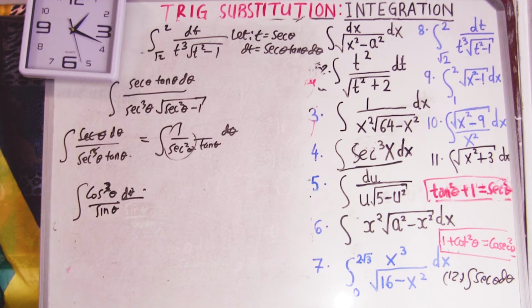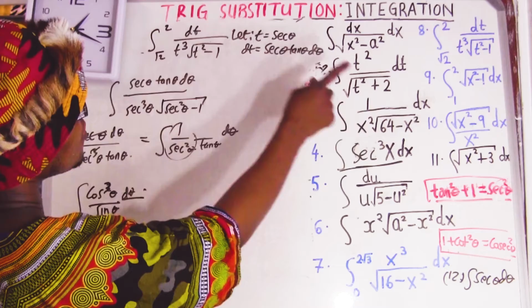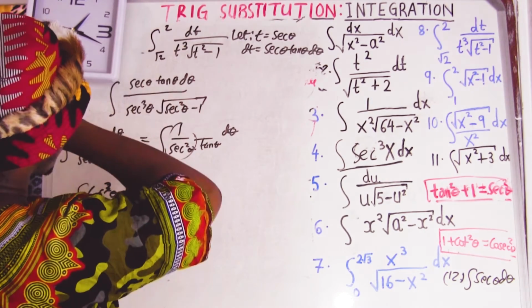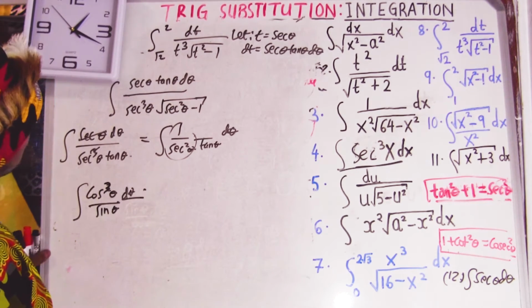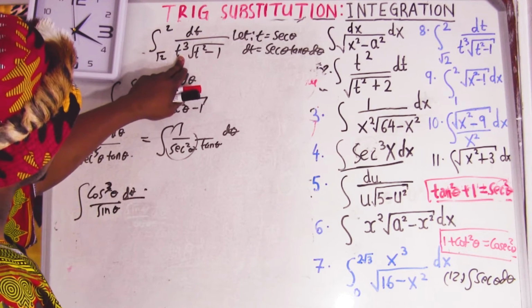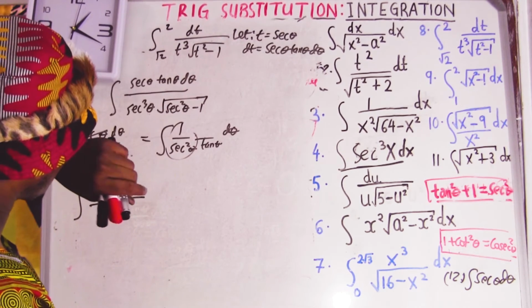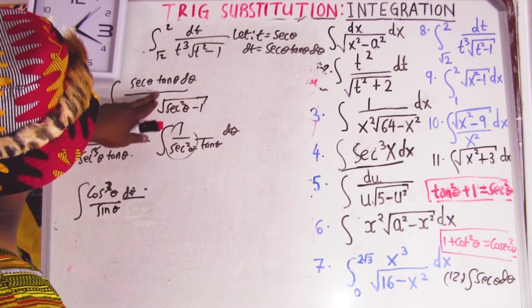Okay. Tricky one. If I say 1 over tan, no, it's not going to give it to me. This is a very tricky question, very interesting question. Let me see if I did everything correctly. Did I copy correctly? Yes, t cubed, t squared minus 1. Or if I do normal substitution and I take this equal to t squared, no, it's not going to give it to me. Sec tan, sec tan, and then this is going to be sec cubed.